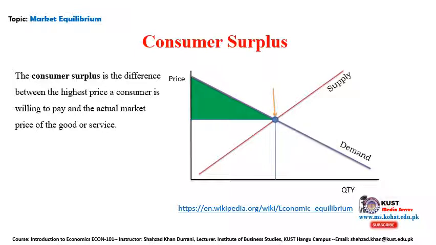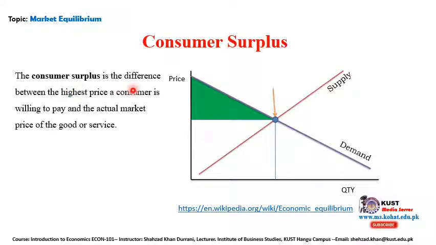Look at here, for example, the consumer surplus is the difference between the highest price a consumer is willing to pay. Just remember this, here the consumer is willing to pay more, right? And the actual price of the good or service. So this is actually the difference, where the consumer is willing to pay more, but for example, he's paying less. He's not paying that actual amount of money. Why? Because there is a decrease in the price, due to certain conditions, certain situations, right? So this is called the consumer surplus.